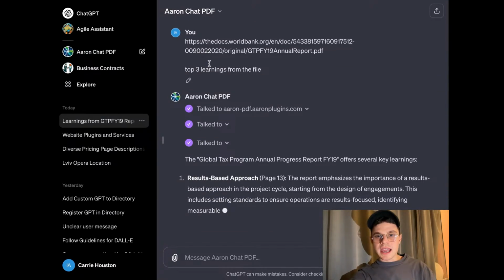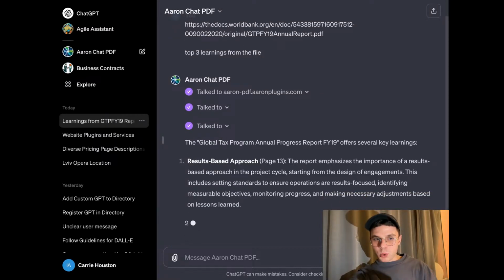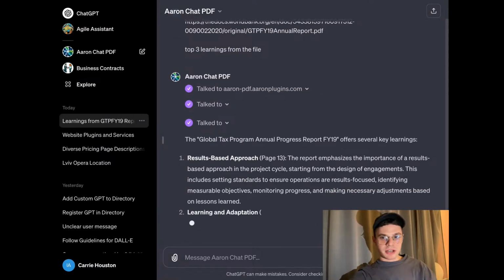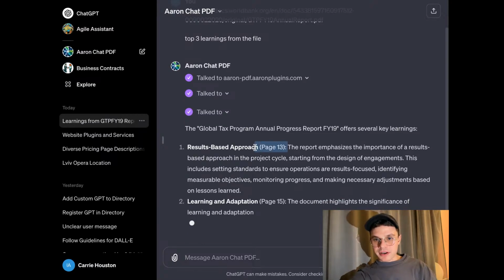So here we can see we prompted top learners from the file, just pasted the link to the PDF file that we wanted to work with. And here we can already see it prompting point by point, very neatly organized, very clean. Also, it gives us references to the particular pages or parts of the PDF where we can find the information. So that is a great tool.